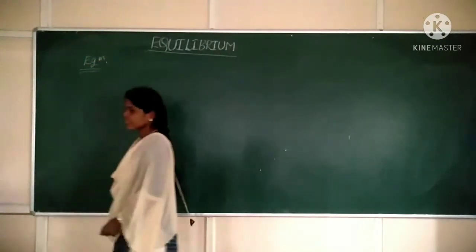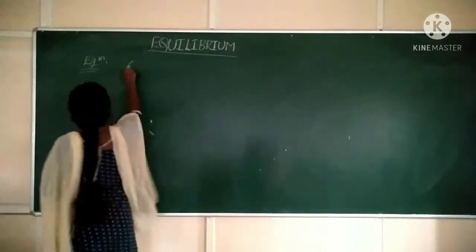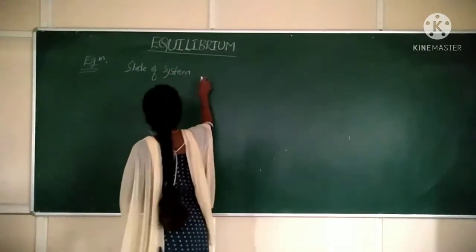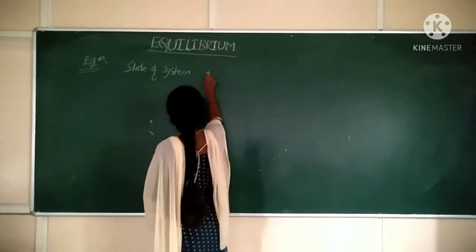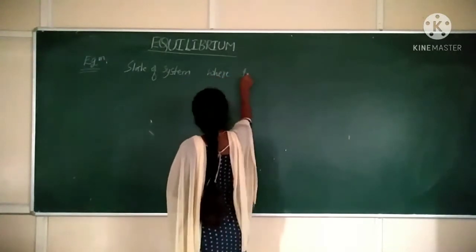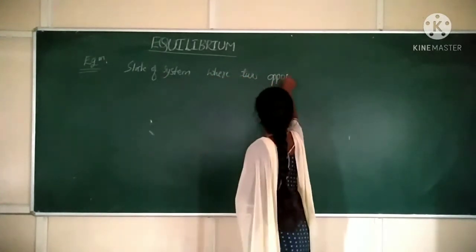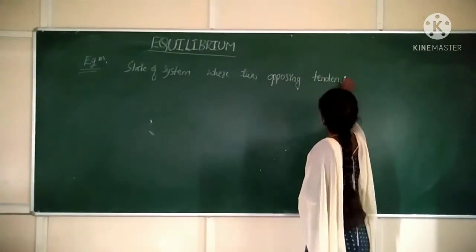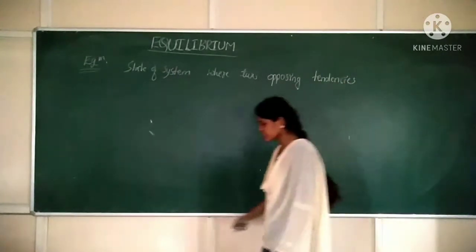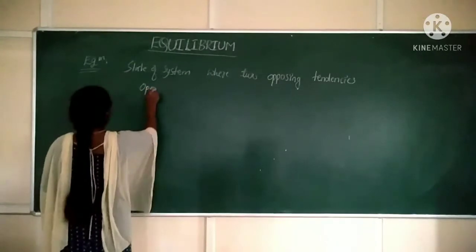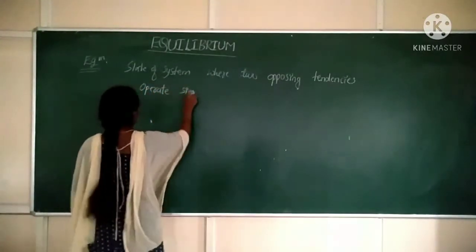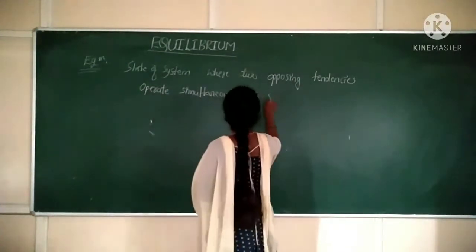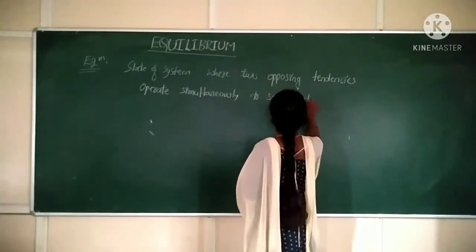Equilibrium is a state of system where two opposing tendencies operate simultaneously to the same extent.